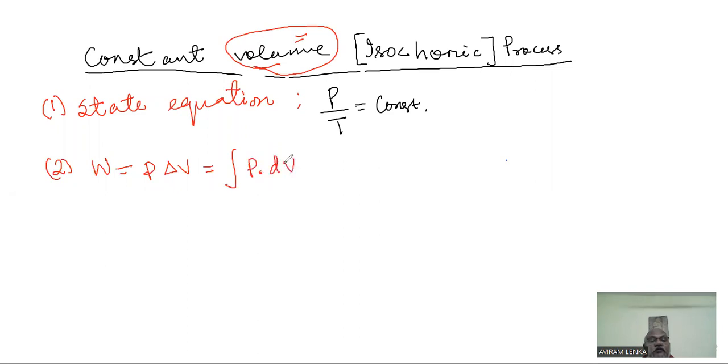It has been already discussed, but P delta V formula can be used only for a constant pressure process. Here our case is not so. So our formula will be integration of PdV.